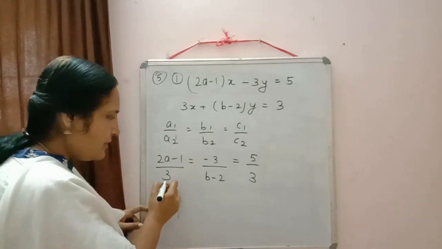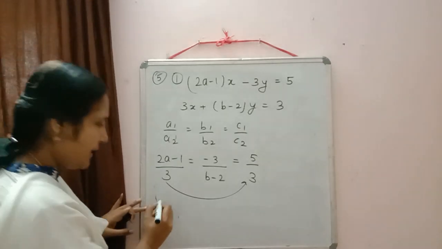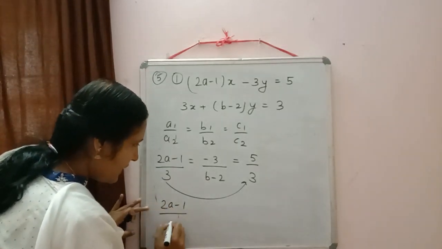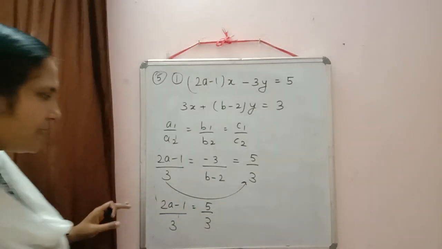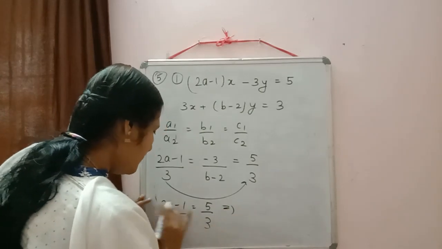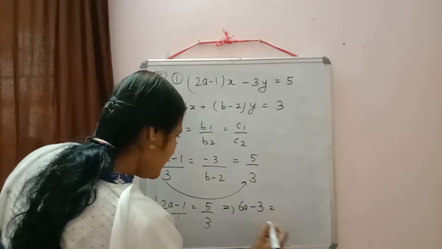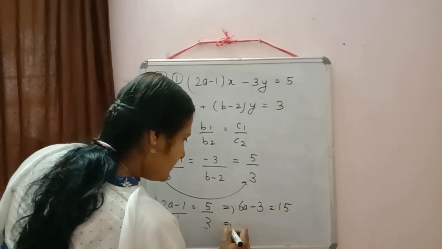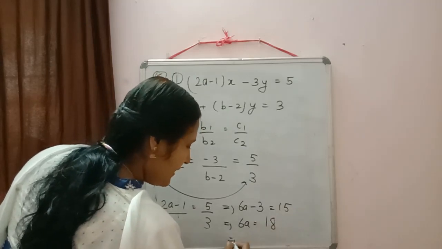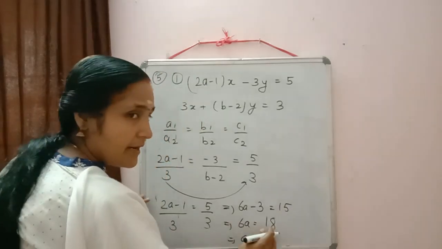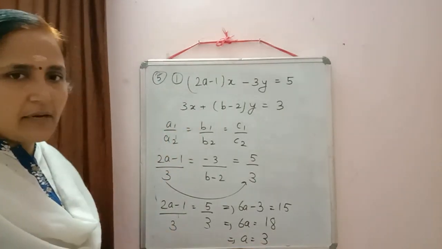So what we can do is equate the first and third. So 2a minus 1 by 3 is equal to 5 by 3. Now cross multiplication: 3 2s are 6a, 3 into minus 1 minus 3 is equal to 15. Then we get 6a is equal to 15 plus 3, 18, and a is equal to 18 divided by 6. So that will be equal to 3. So we got a is equal to 3.